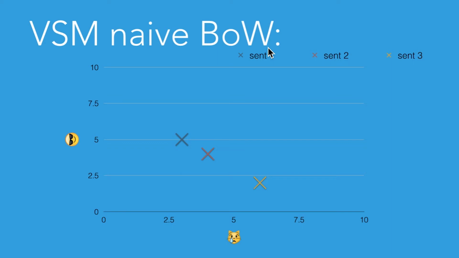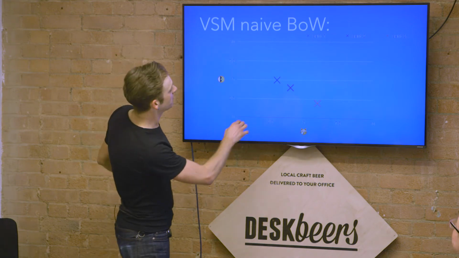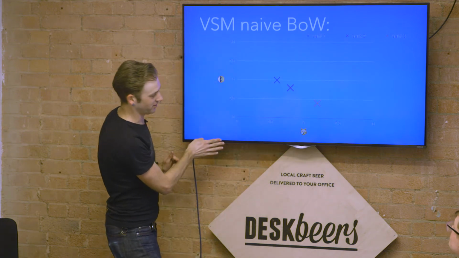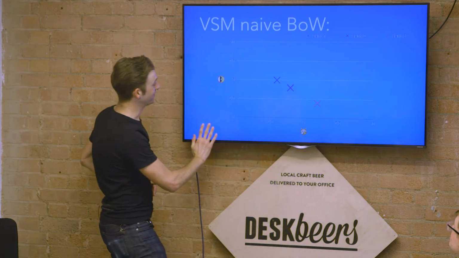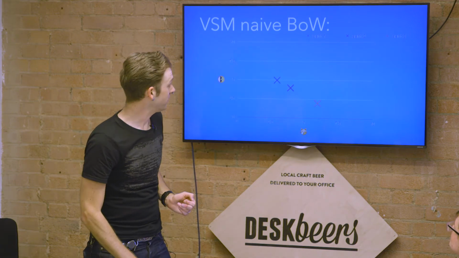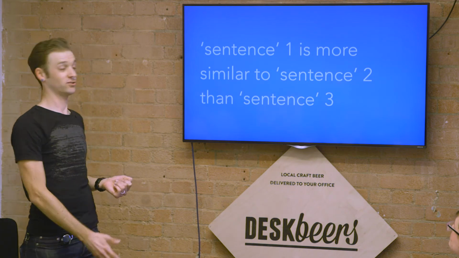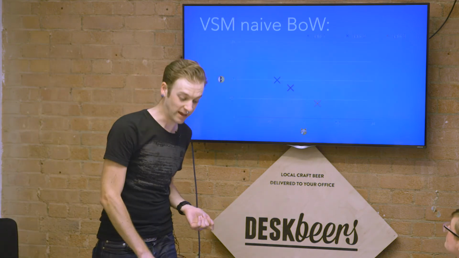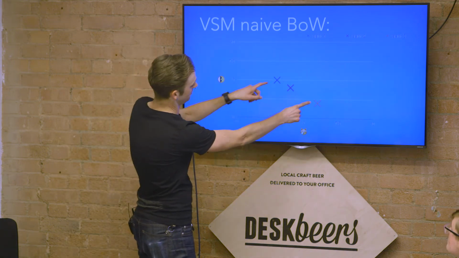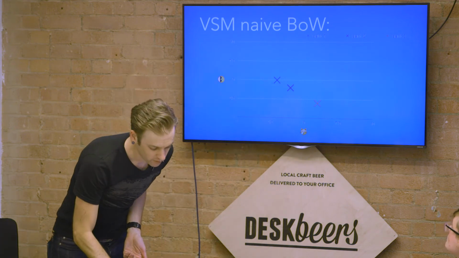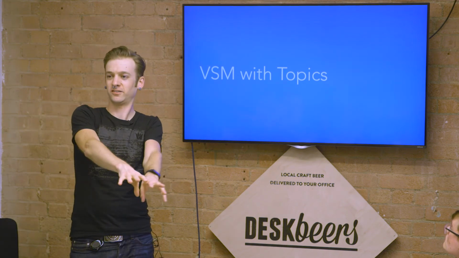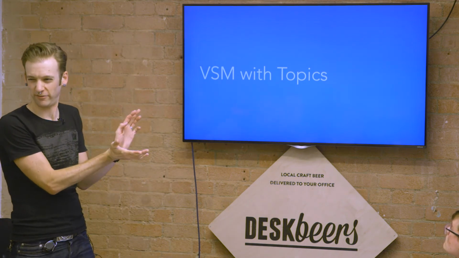Here we've taken our 3 sentences. I don't know how well it gets to the back, but this is sentence 1, this is sentence 2, and this is sentence 3. This axis is the number of sad cats, and this is the number of sunglass faces. What we can do here is say that sentence 1 is more similar to sentence 2 than sentence 3, simply because the distance measured here is smaller than it is there. And certainly these 2 are the farthest apart, right? So that's vector space models. We've taken something and shoved it into a vector space. This idea of putting it on this graph, this is vector space.